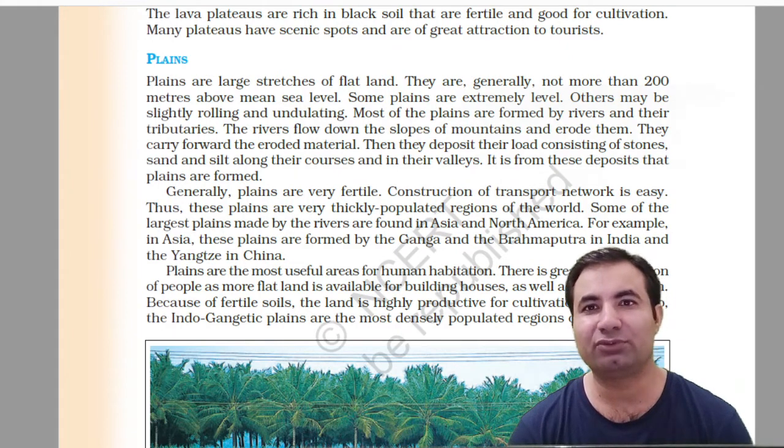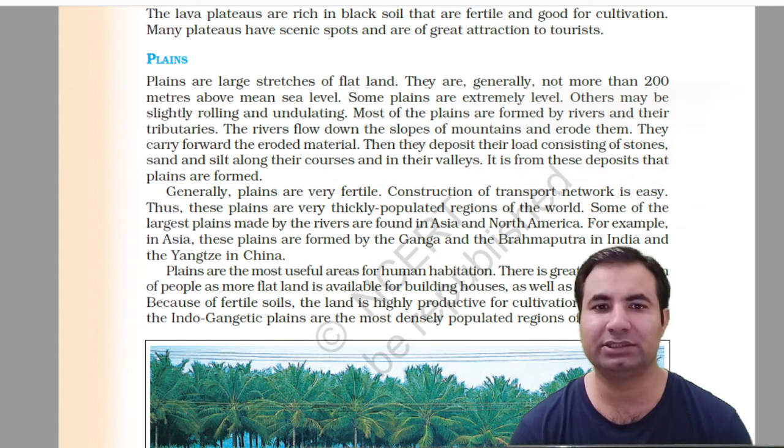Now the third type of landforms is the plains. We discussed the mountains, the plateaus, and now the plains. Plains are large stretches of flat land. They are generally not more than 200 meters above mean sea level. Some plains are extremely level, others may be slightly rolling and undulating.